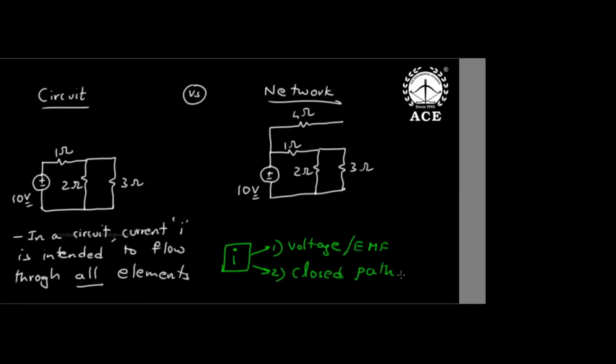So, circuits and networks are interconnections of various elements tied together. But in a circuit, the mandatory rule is that current is intended to flow through all the components or elements. But what are the requirements for current to flow? One, driving force voltage, and second, closed path.